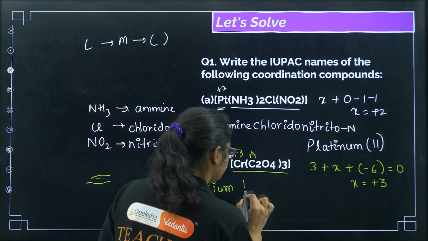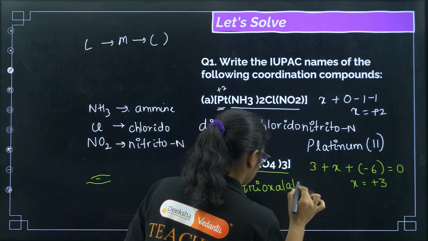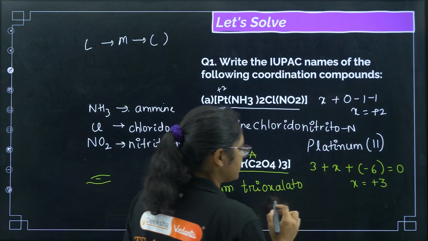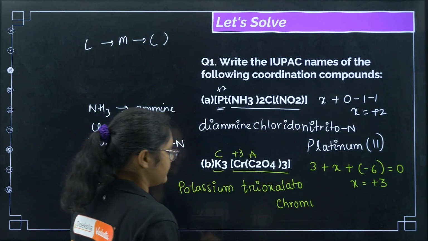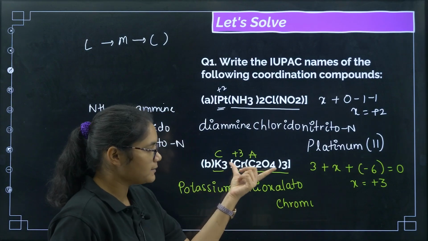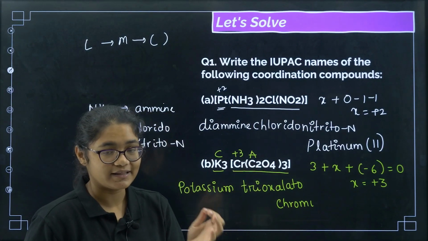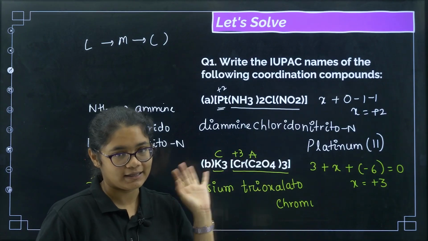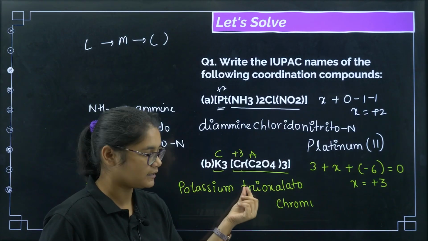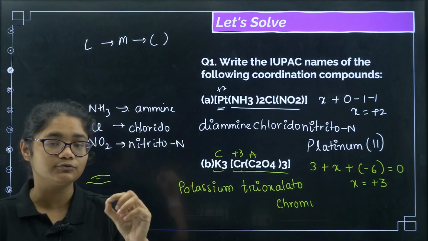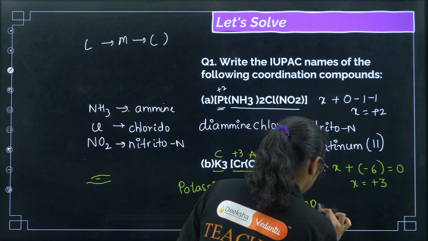So I will write trioxalato. Then I have to write the metal name, chromium. Now you see, I told you that if the metal is a part of the anionic complex, then its name should end with ATE. So here the metal is a part of the anionic complex, its name should end with ATE. So what will I get? Chromate.